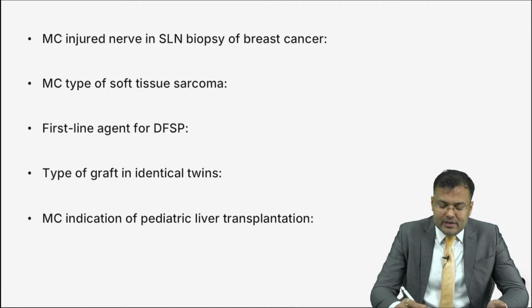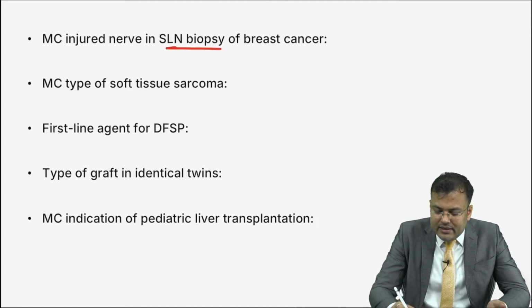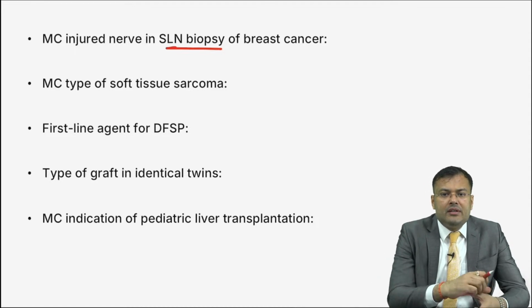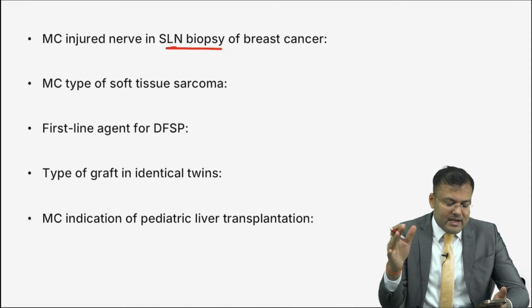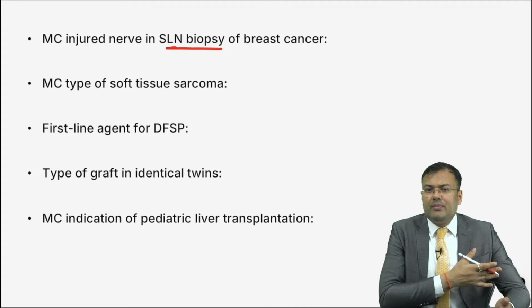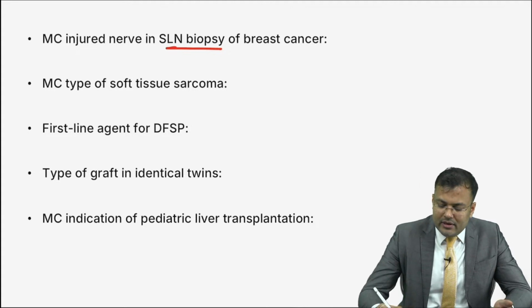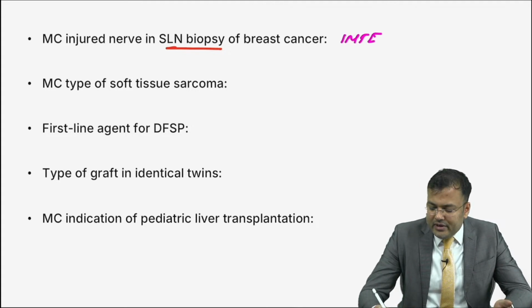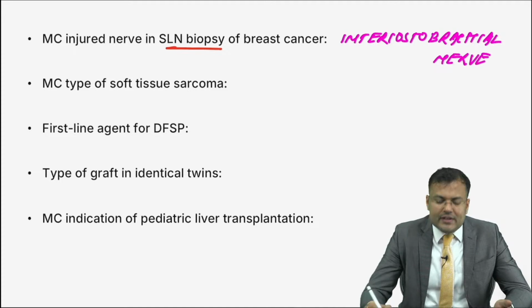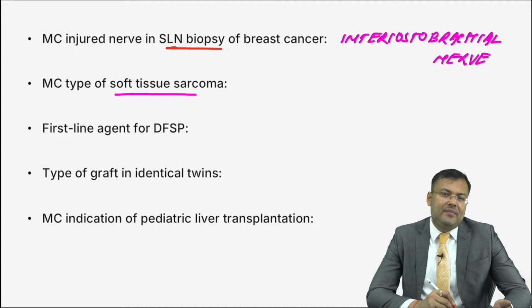Clear? Next, what is the most commonly injured nerve in sentinel lymph node biopsy of breast cancer? Tell me, guys, this is one of the very good questions. First person to reply correctly, Dr. Max. It is the intercostobrachial nerve. This is very, very important. Intercostobrachial nerve.